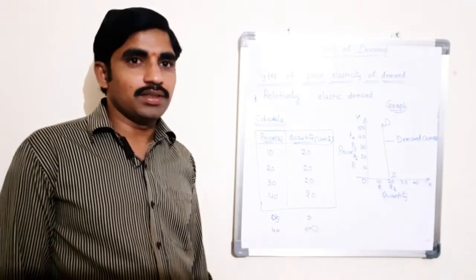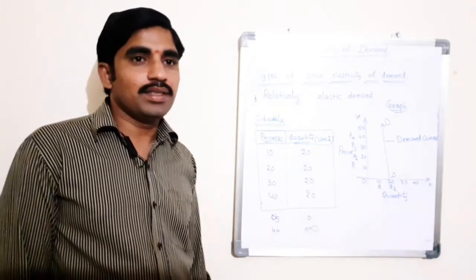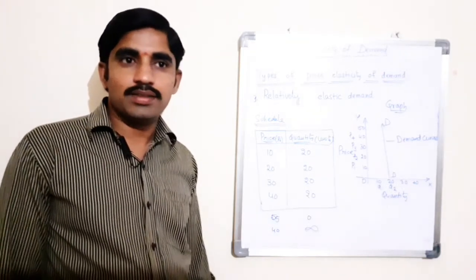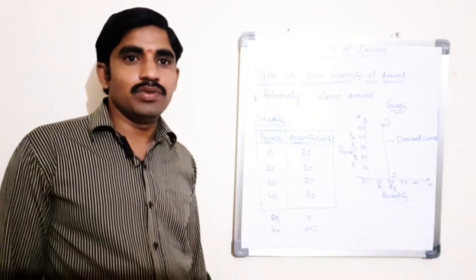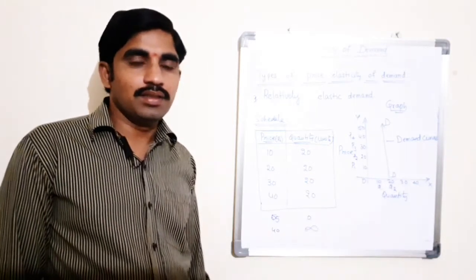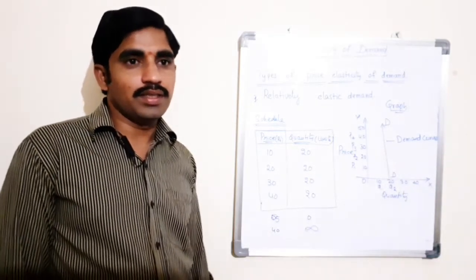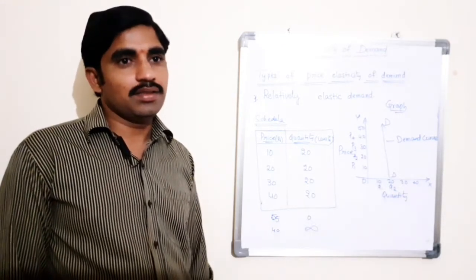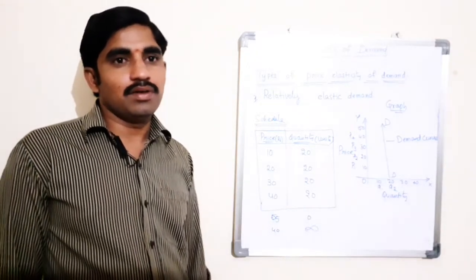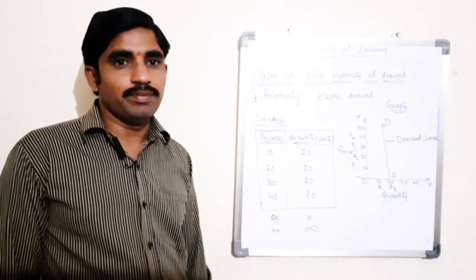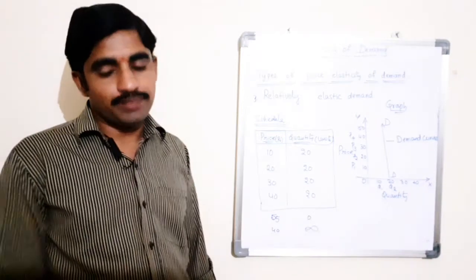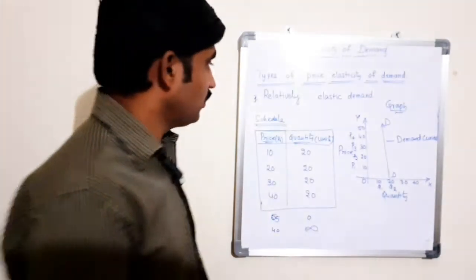Mathematically, relatively elastic demand is known as more than unit elastic demand, that is E greater than 1. In this case, the demand curve of relatively elastic demand slopes gradually from left to right or right to left.